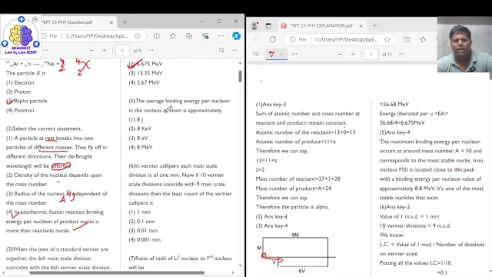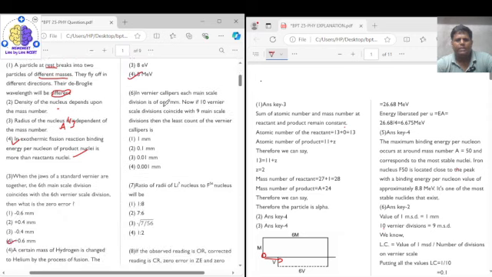Next comes question number 5. The average binding energy per nucleon of the nucleus of an atom is approximately equal to? This you have to remember, that it is approximately equal to 8 mega electron volts.